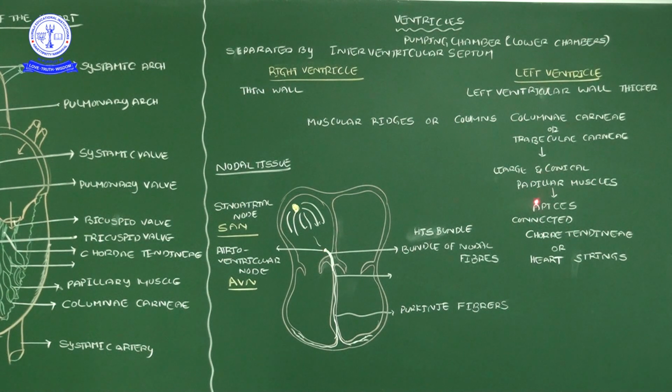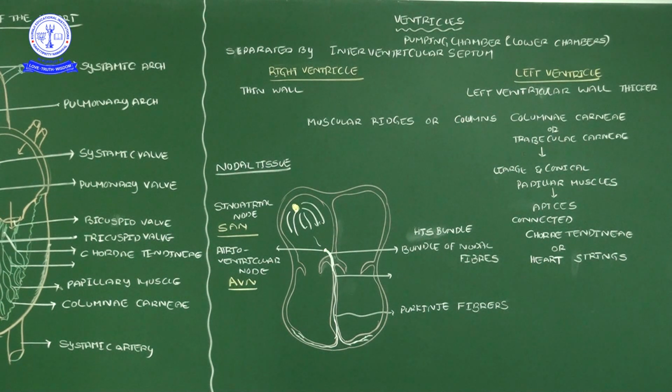From the apical part of the papillary muscles, string-like structures are formed. Those string-like structures we call chordae tendineae, also called heart strings. We should remember this sequence.